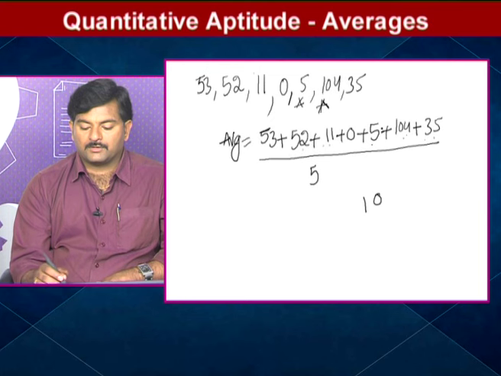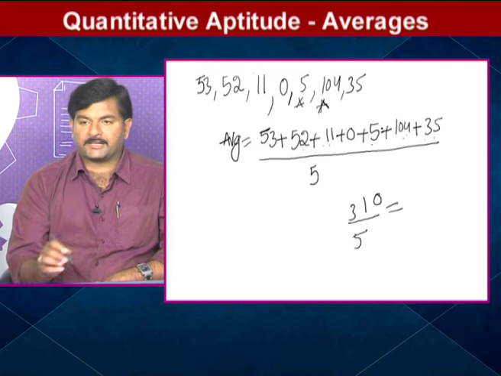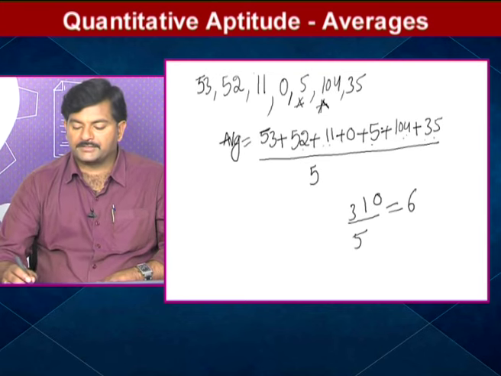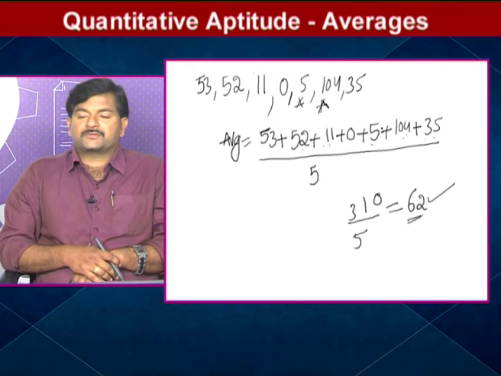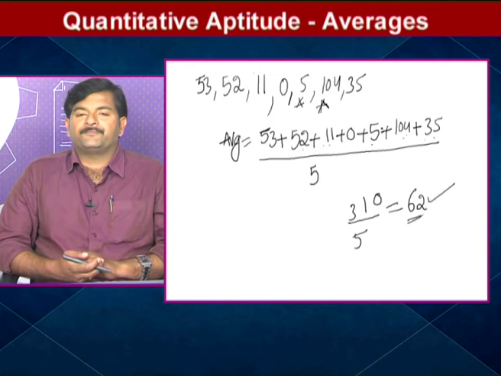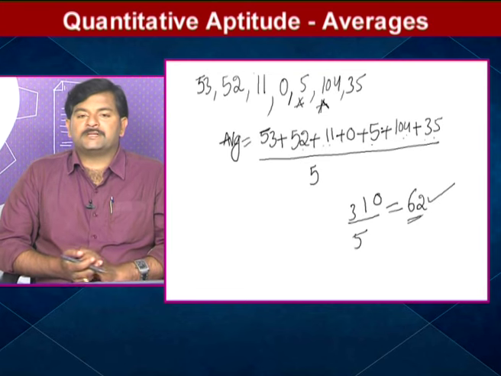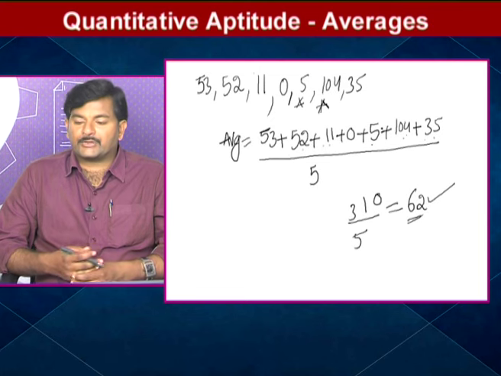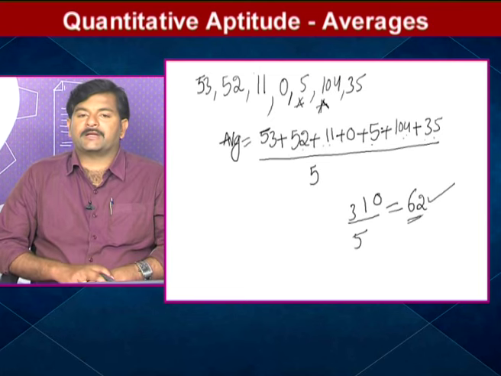So 310 by 5. 310 by 5 means 5 6 30, 5 2 10. Hence the average runs made by the cricketer in that cricket match is how many runs? 62 runs we can say.